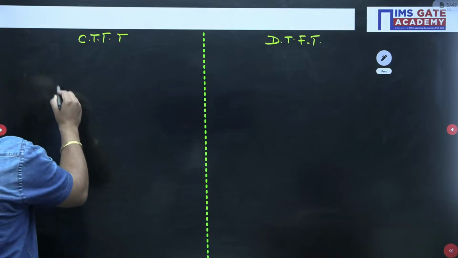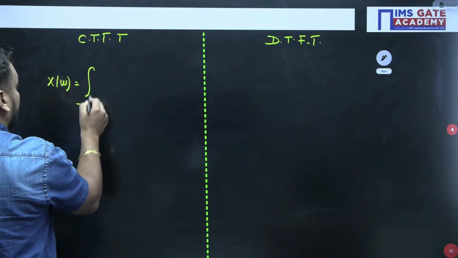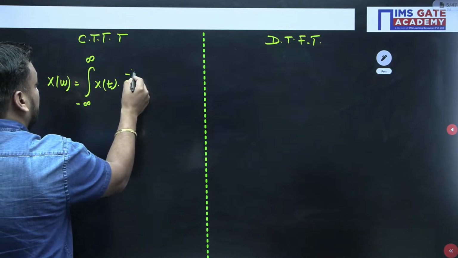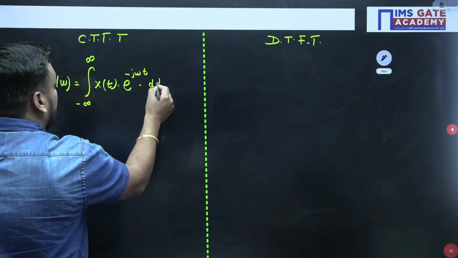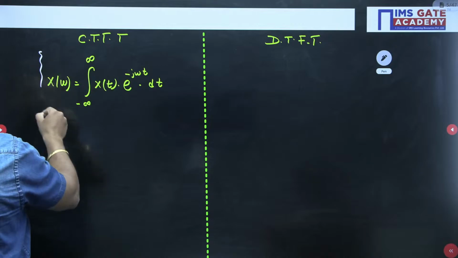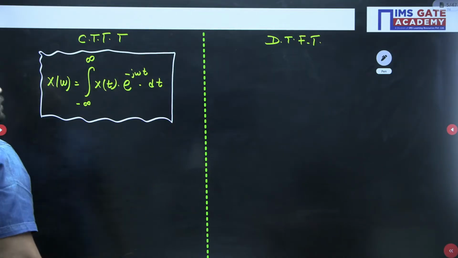So continuous time Fourier transform, guys, the formula of CTFT is nothing but X of omega equals the integration from minus infinity to infinity of x(t) e to the power minus j omega t dt. I think audio and video are clear. So this is my CTFT formula, the continuous time Fourier transform formula.